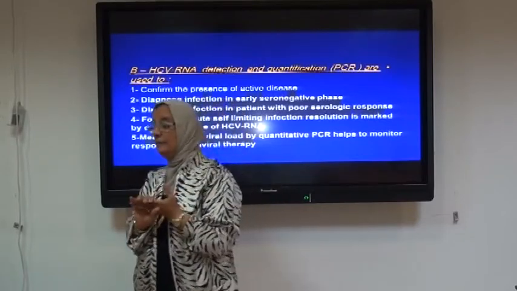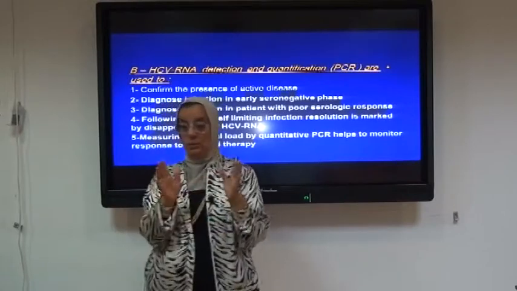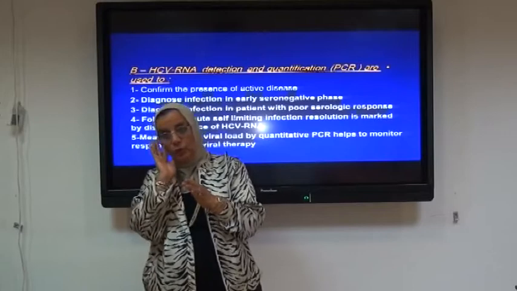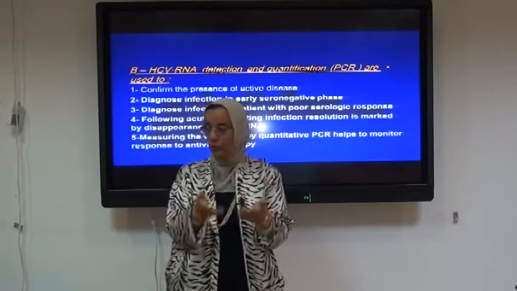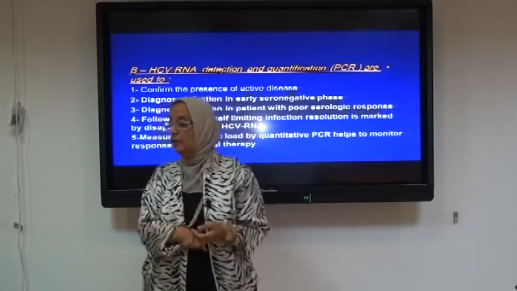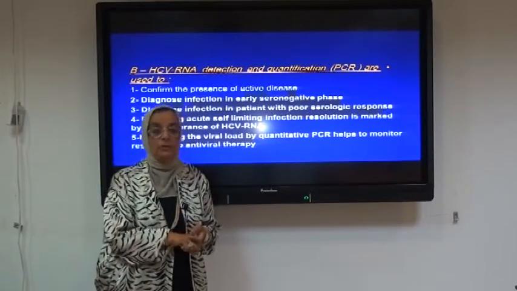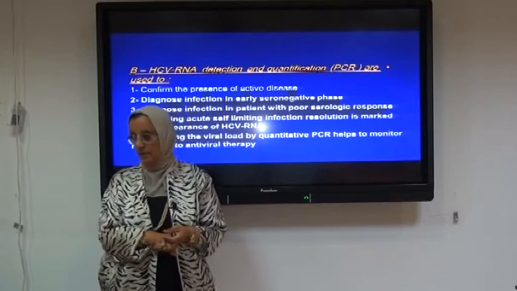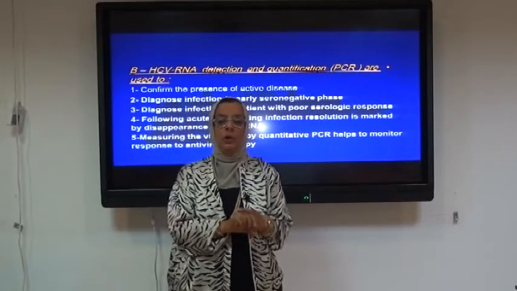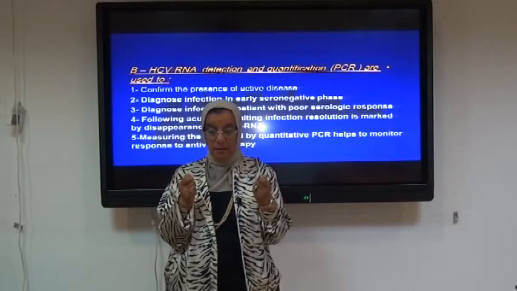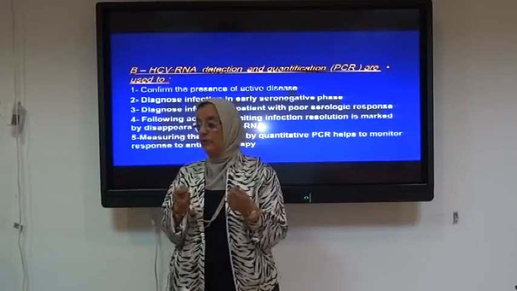Following acute self-limiting infection, my patient was in an acute stage and I want to be sure that his viral load is very low or that he has undergone complete recovery. I have to do PCR for him. Following acute self-limiting infection, resolution is marked by the disappearance of hepatitis C virus RNA. Measuring the viral load is a very, very important point in this period of research.